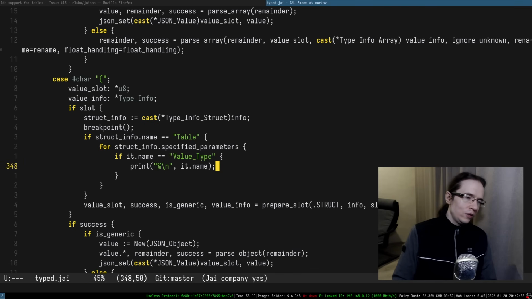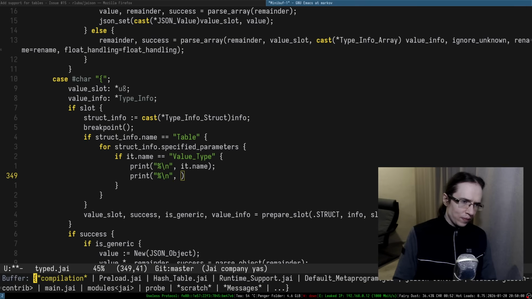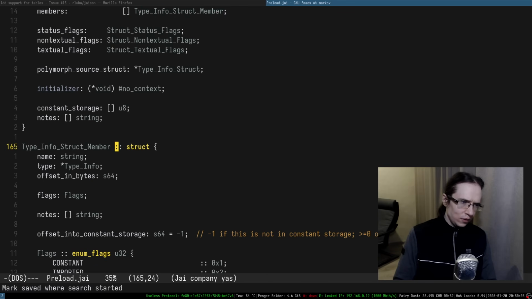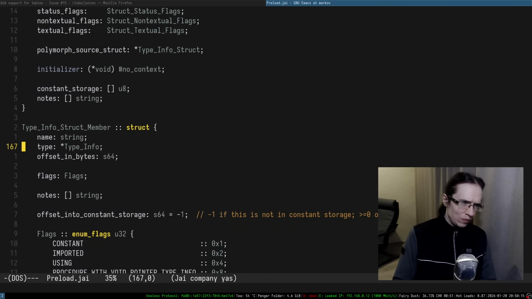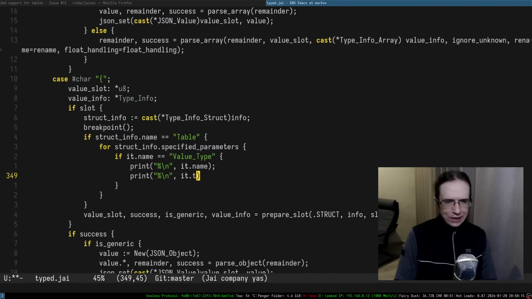Yeah, and I just want to look at the value type, which is going to be specified parameters. So this is the struct member. I think type info isn't it.